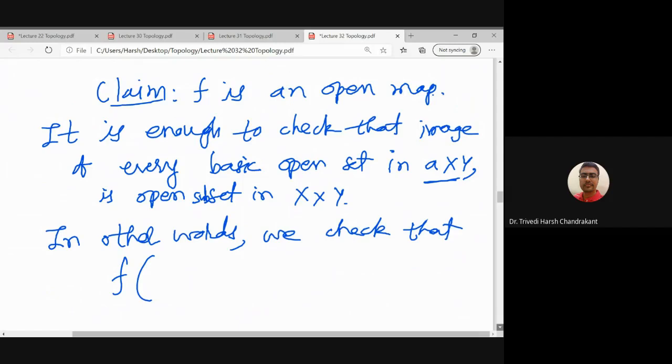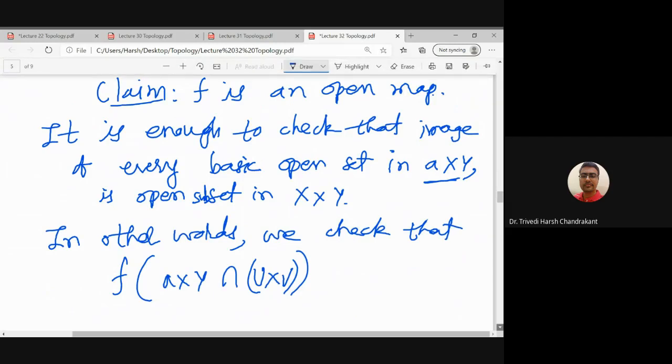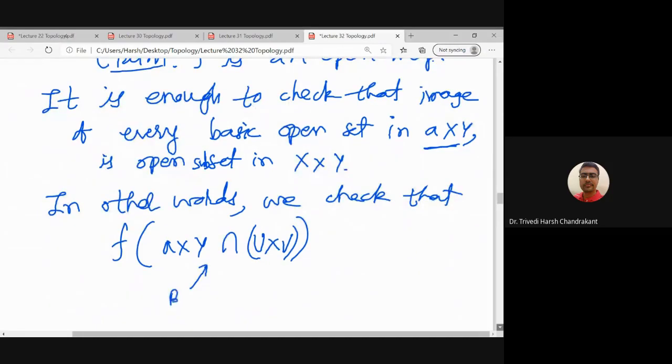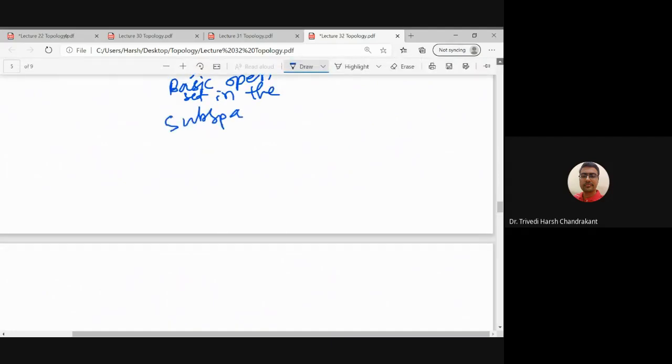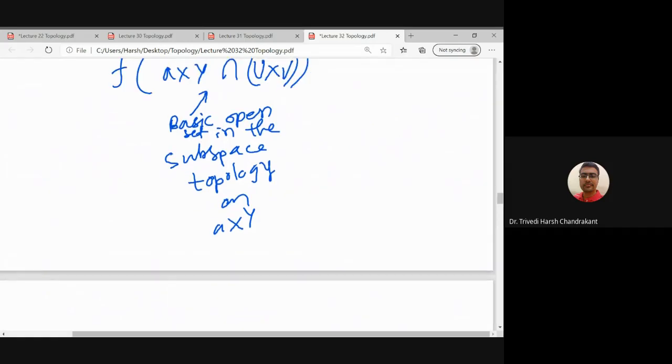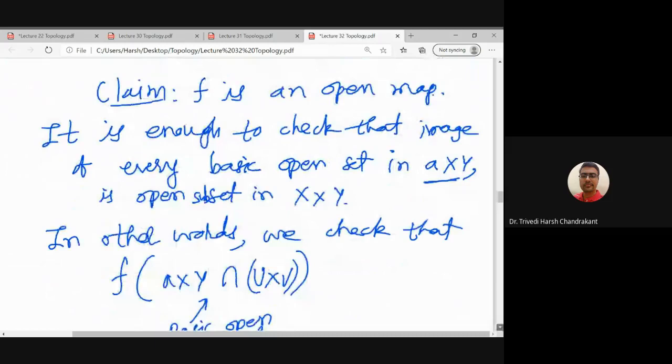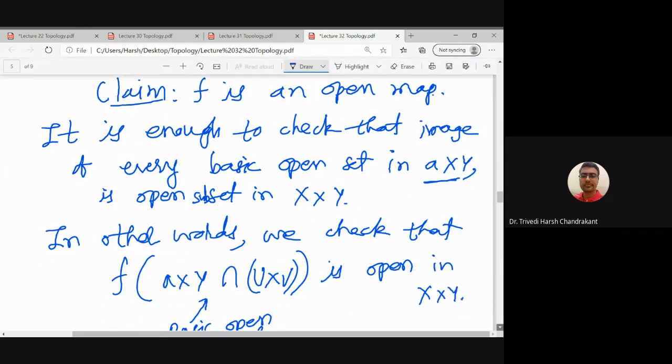So any basic open set is of the form A cross Y intersection U cross V, where U cross V is a basic open set in X cross Y. This is the basic open set in the subspace topology on A cross Y. So what we want to show is that the image of this set is an open subset in X cross Y.